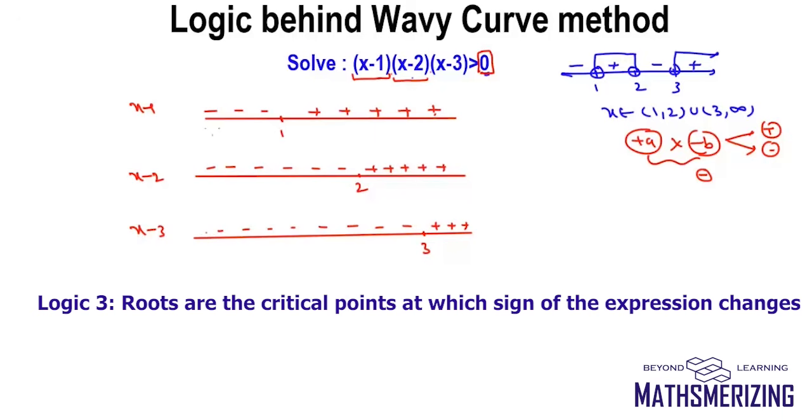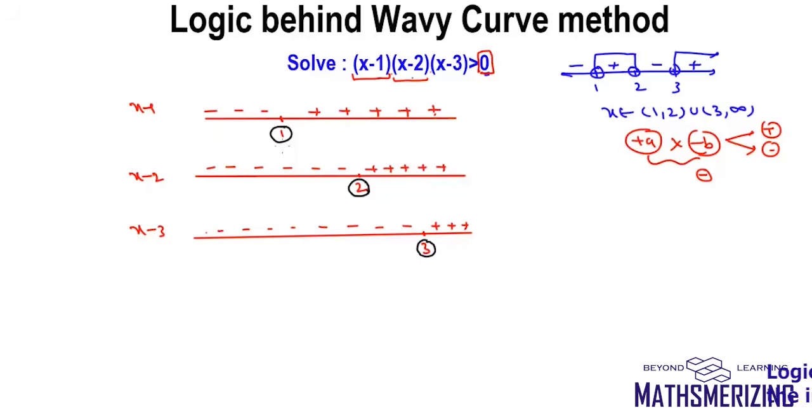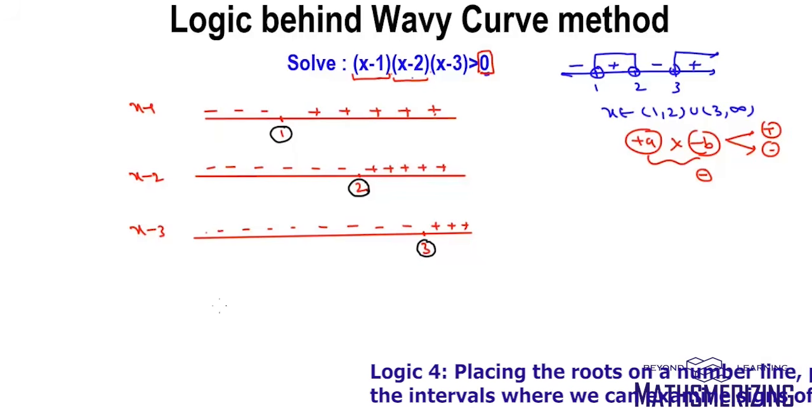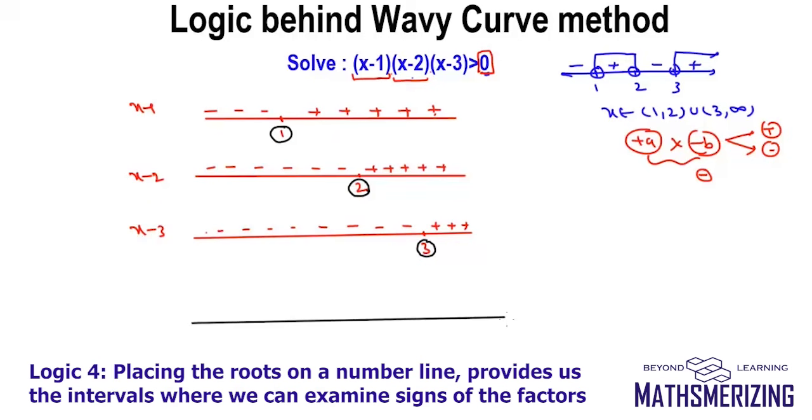Because the sign of the first expression changes at 1, the sign of the second expression changes at 2 and the sign of the third expression changes at 3, these are my critical points, and that is the reason we try and find the roots of the expression. Now the fourth step is to place the roots on a number line in order. So I'll draw a number line and place the 3 roots in order. My expression contains 3 factors, and for these 3 factors 1, 2 and 3 are critical points. That is the reason I have marked 1, 2 and 3 on the number line.